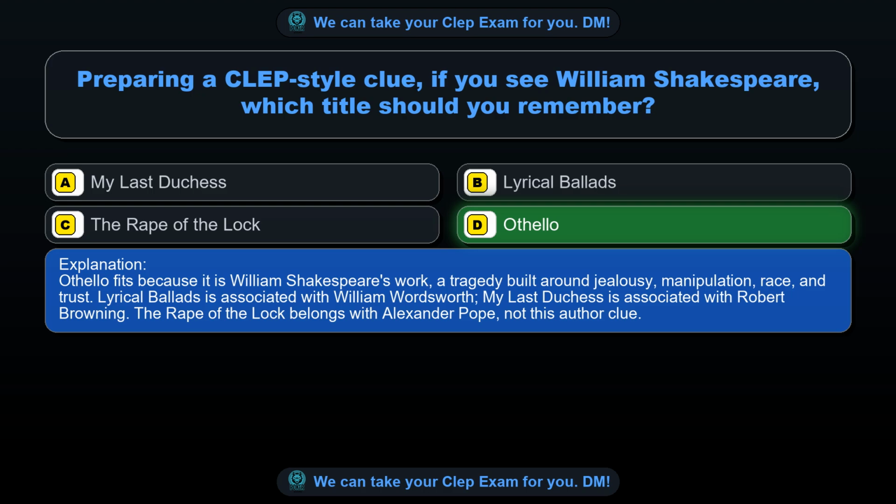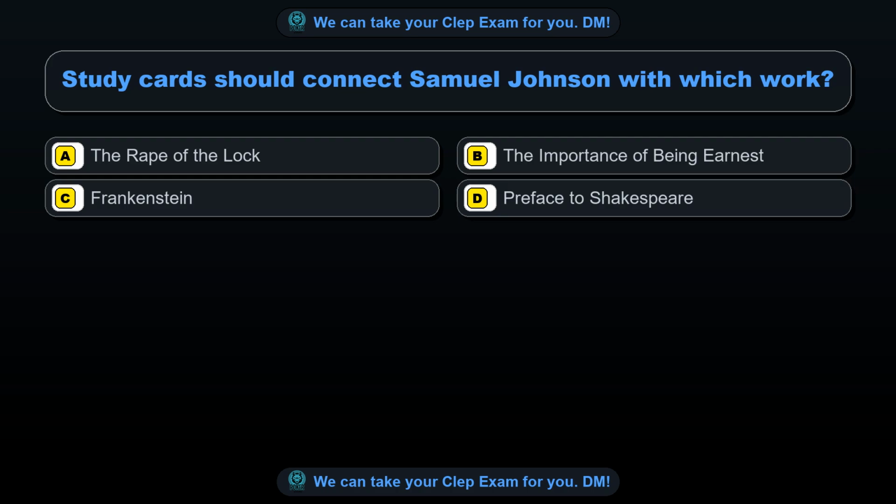Clue. Question 99. Study cards should connect Samuel Johnson with which work? Option A, The Rape of the Lock. Option B, The Importance of Being Earnest. Option C, Frankenstein. Option D, Preface to Shakespeare. The correct answer is option D, Preface to Shakespeare.